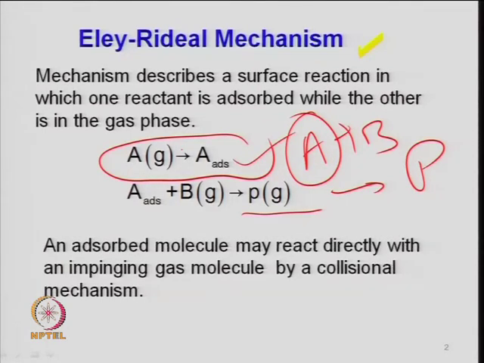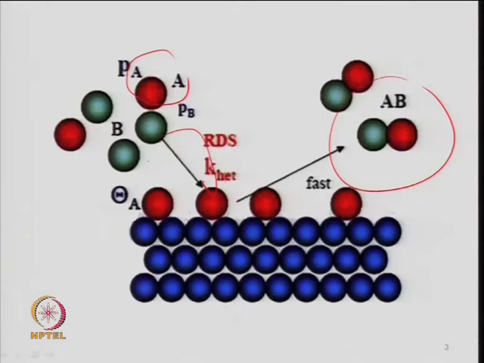This is simply the adsorption of A. One can easily write the expression, which is proportional to the partial pressure of A times the fraction of vacant sites, and on the other side it is just the desorption, because if it is reversible it will desorb from the surface, so it is simply the fraction of the surface which is already covered, which we have already seen last time.